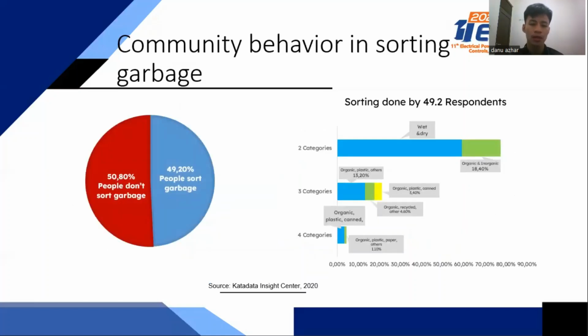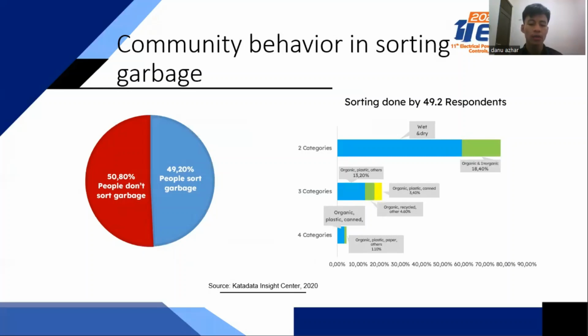This is the community behavior in sorting garbage. The following is a survey conducted by KIC, Data Insight Center, in 2020, on the garbage sorting behavior of the community. 49% of people sort their garbage before throwing it away, and 51% of people don't do it.